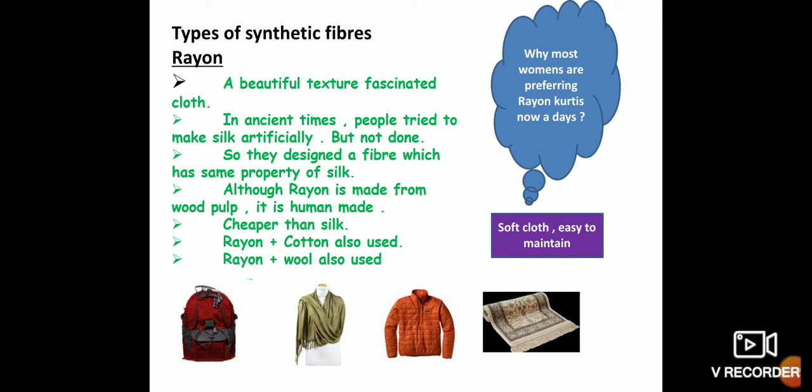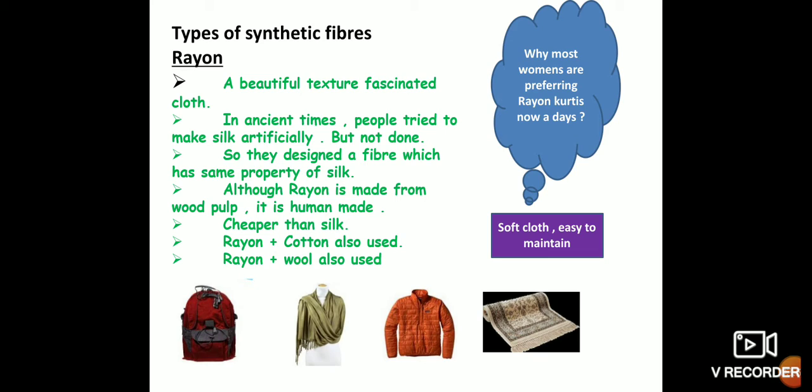So they designed a fiber which has the same properties as silk. How can we say that a cloth is silk? It looks glossy and is very soft. So by these qualities we say it is silk. They made a cloth which is not exactly silk but seems like silk.